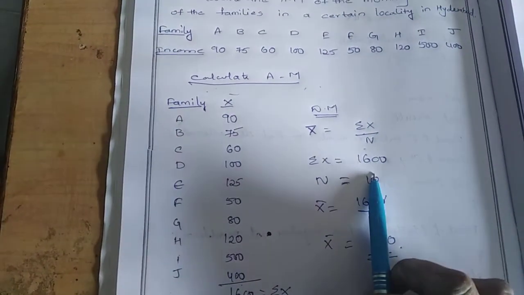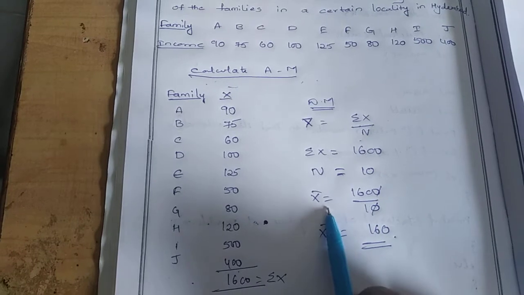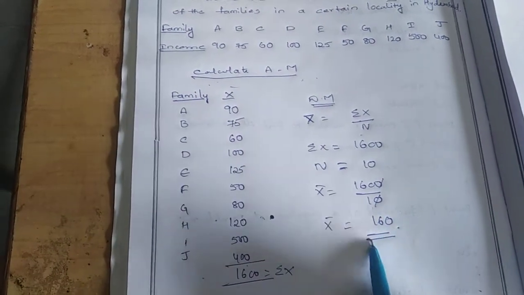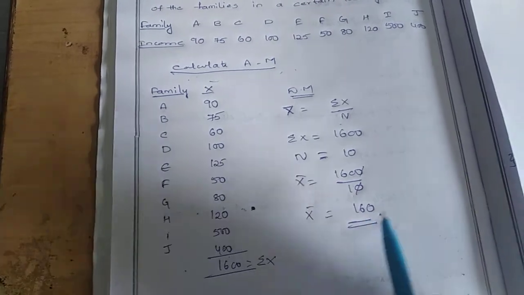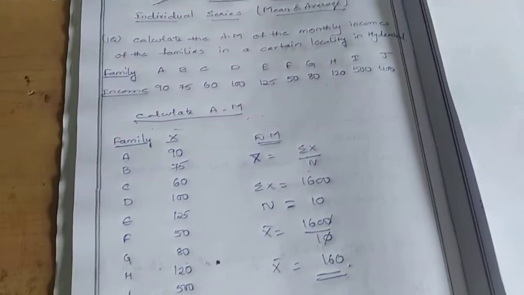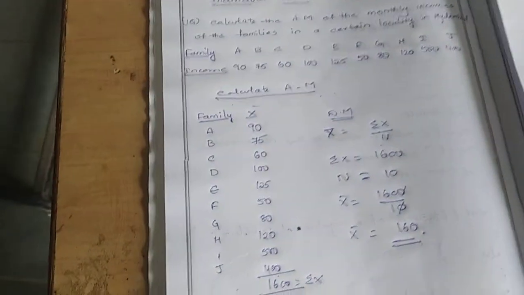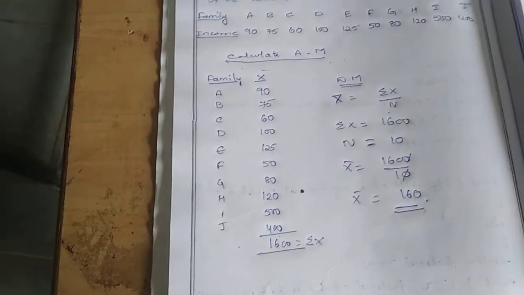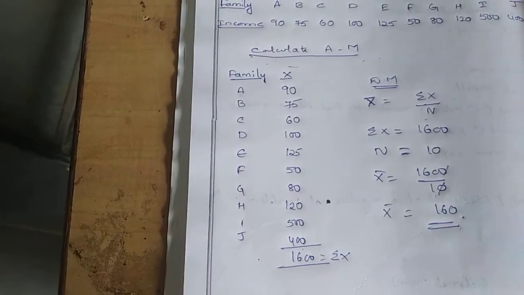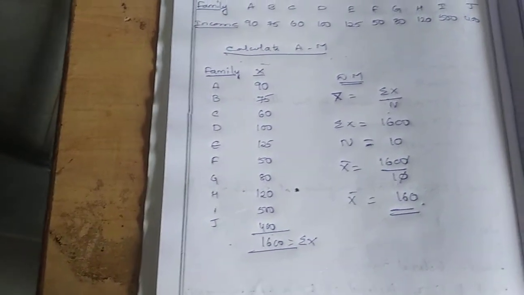Sigma x is 1600 and n is 10. So mean is 1600 divided by 10, which is 160. On average, the 10 families earn 160 rupees. This is the direct method. Have you understood?